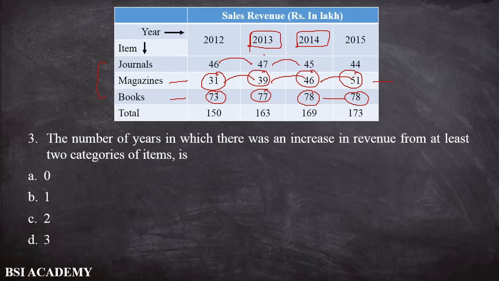So we have only 2 years, 2013 and 2014. The correct answer is 2, because in these 2 years there was an increase in revenue from at least two categories of items. So our answer is C, and the other answers are wrong.